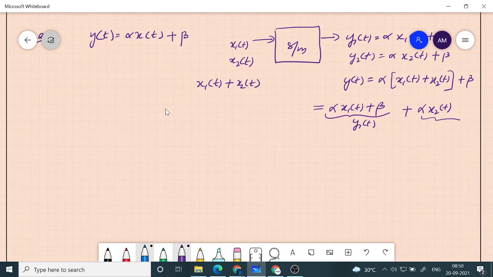If it was satisfying the superposition principle, then I could have written it as y1 of t plus y2 of t. So this is not equal to y1 of t plus y2 of t. Therefore this system doesn't satisfy the superposition principle.